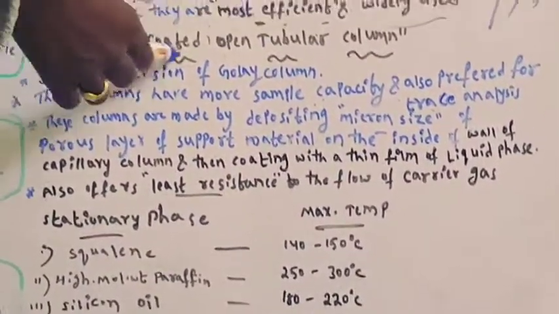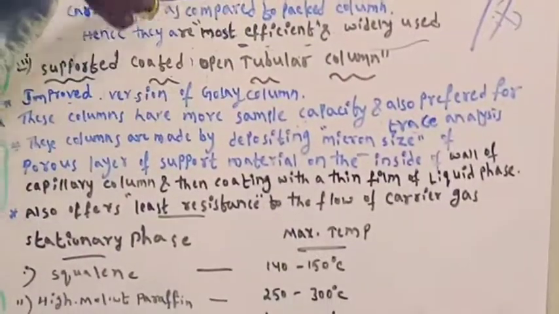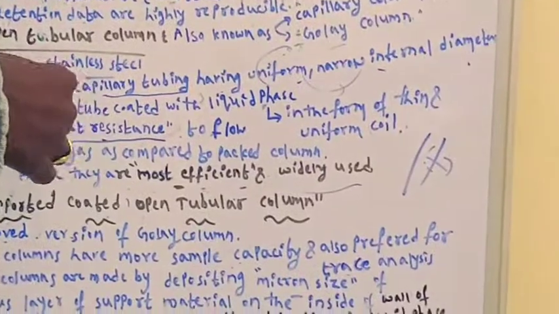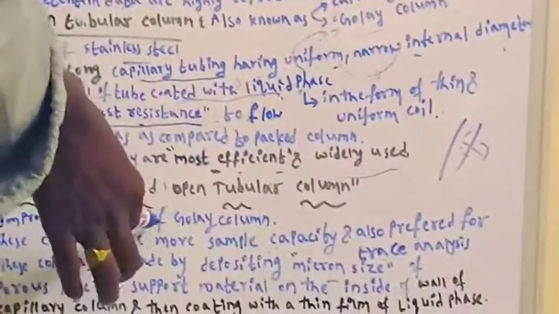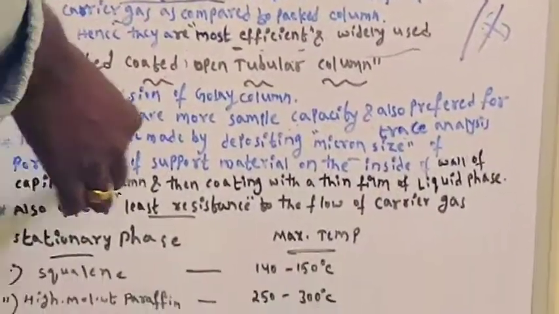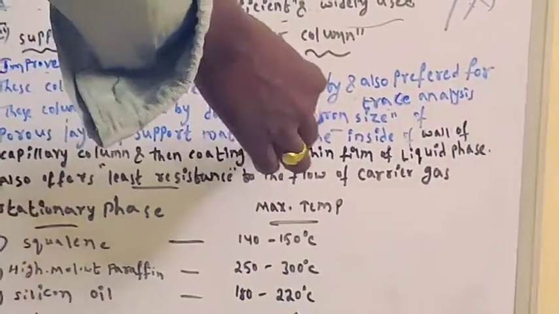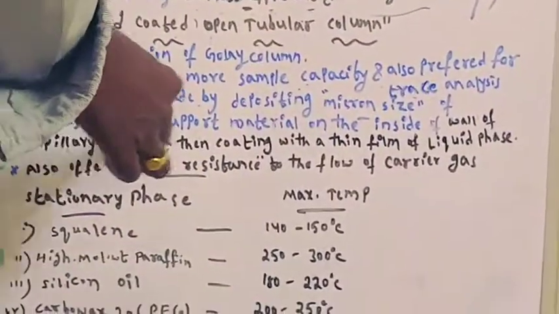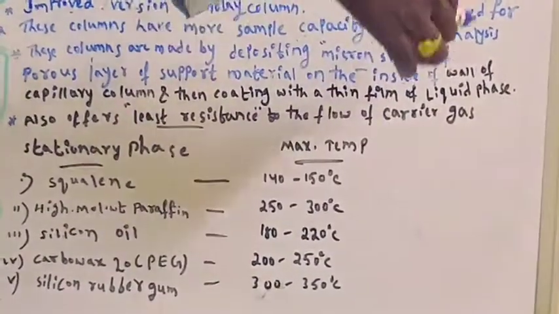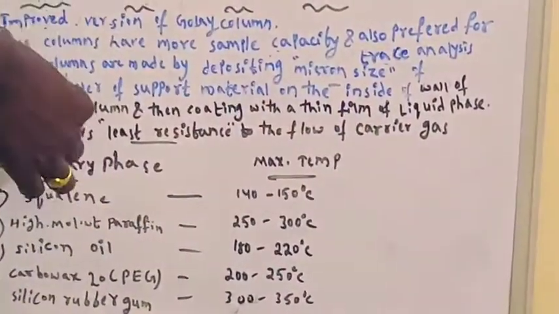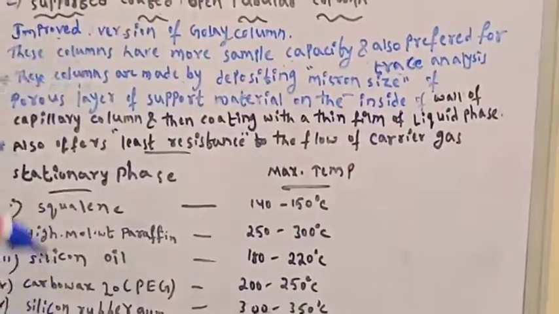Here you can see supported coated open tubular column. In this open tubular column, it is coated with the liquid phase. Additionally, supported coated material is there in this. These columns are made by depositing a micron size porous layer of supported material on the inside of the wall of the capillary column, then coating with a thin film of liquid phase.